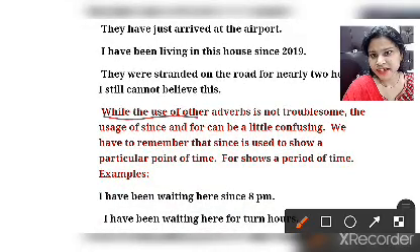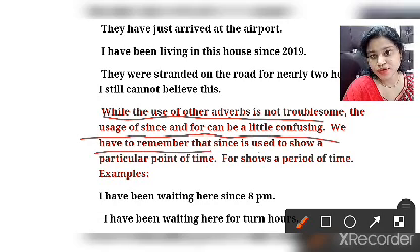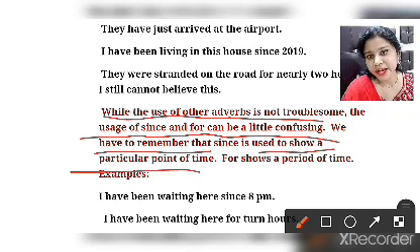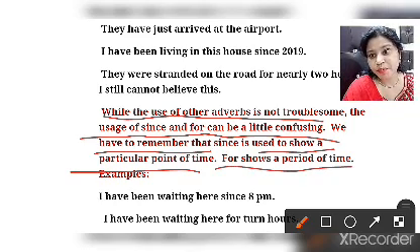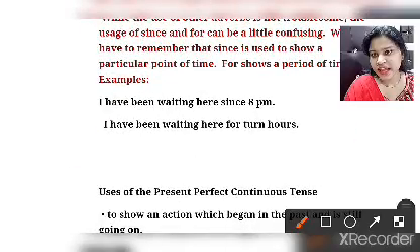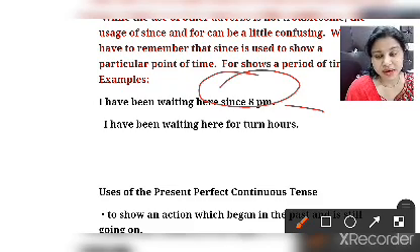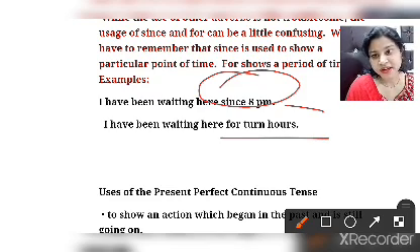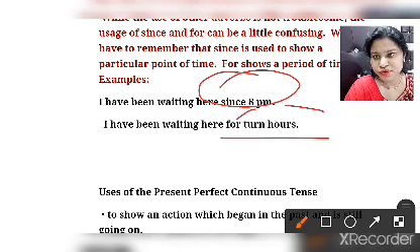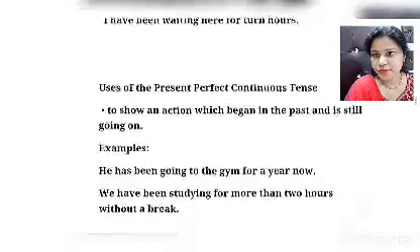While the use of other adverbs is not troublesome, the usage of since and for can be a little confusing. We have to remember that since is used to show a particular point of time and for shows a period of time. Example: I have been waiting here since 8 p.m. See, the point of time is directly 8 p.m. And I have been waiting here for 2 hours. Here it is giving for 2 hours. Students, clear?